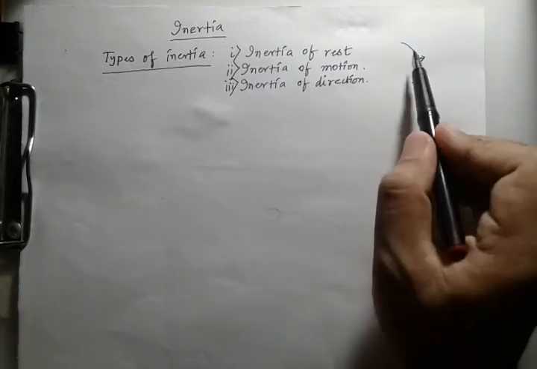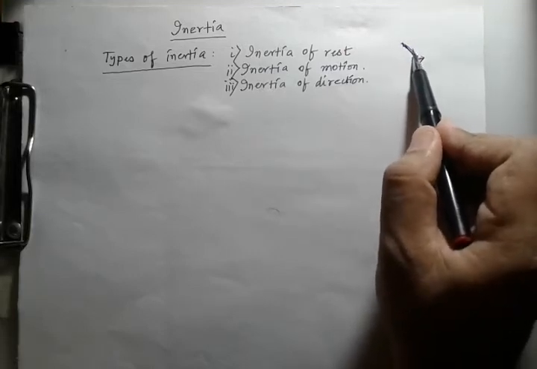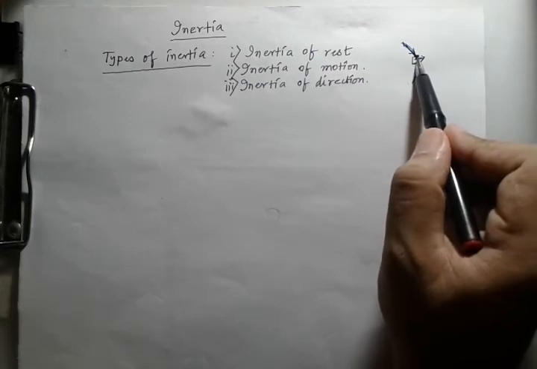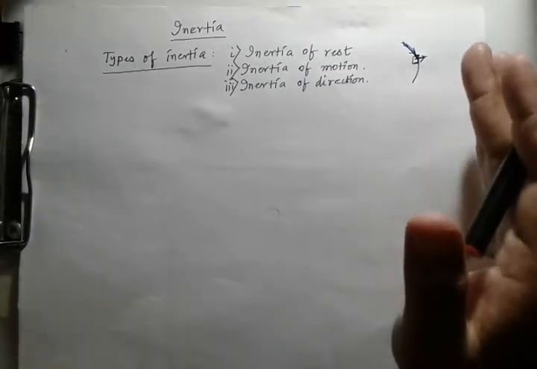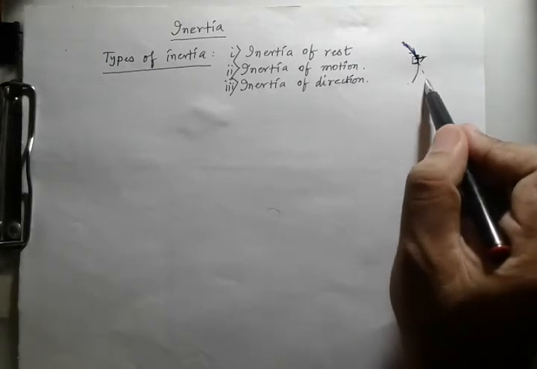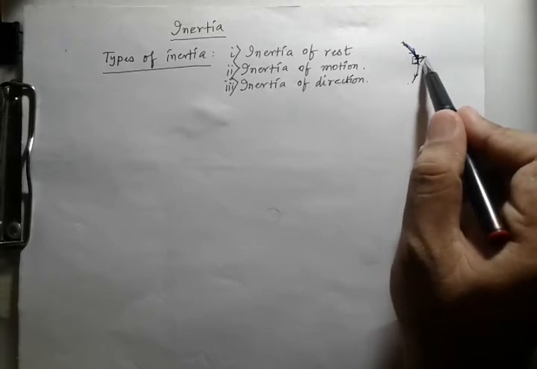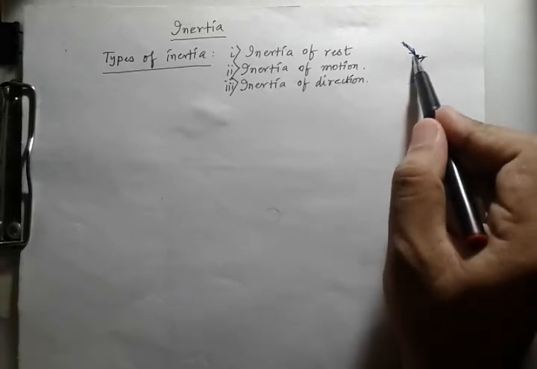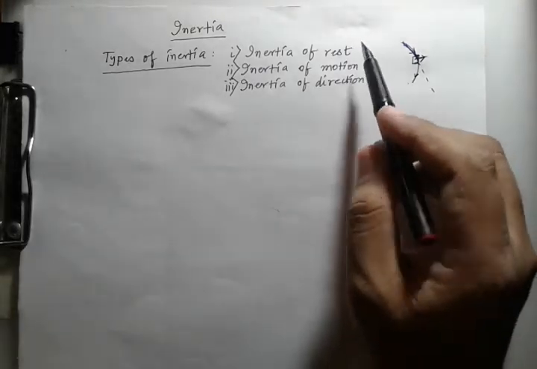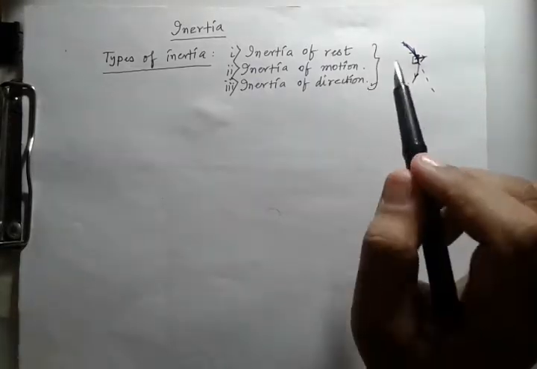Because the bus was going in this direction, straight way, but suddenly it takes a turn, the person sitting at the seat will experience a force in the sidewise direction. Due to the inertia of direction, the person was supposed to go this way, but the bus suddenly turns. That is why this is called the inertia of direction. So three things: inertia of rest, inertia of motion, and inertia of direction. You have to remember this.